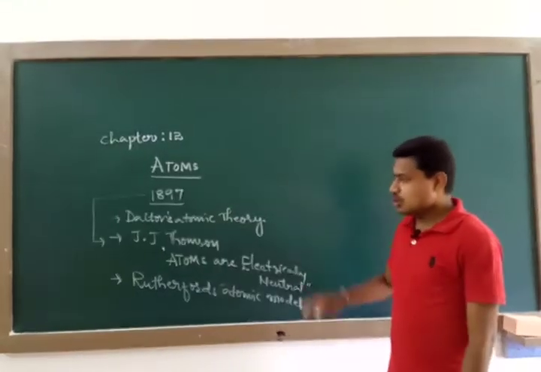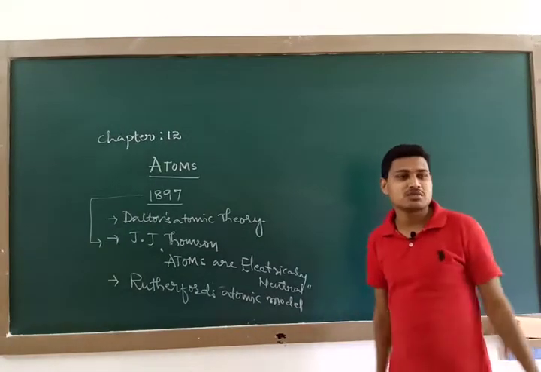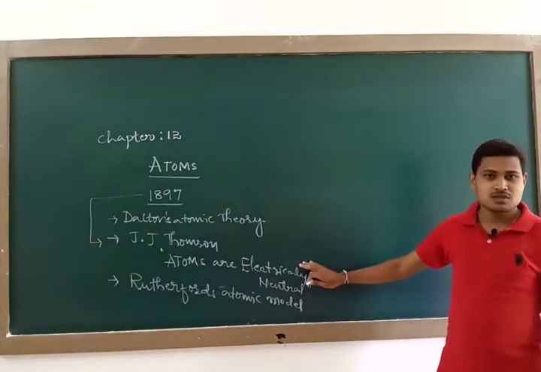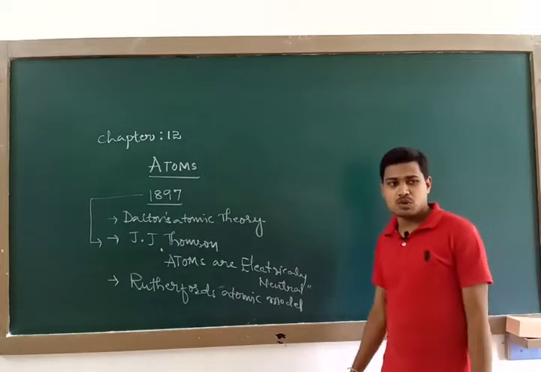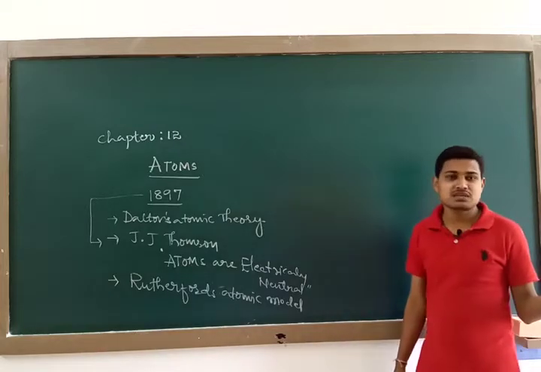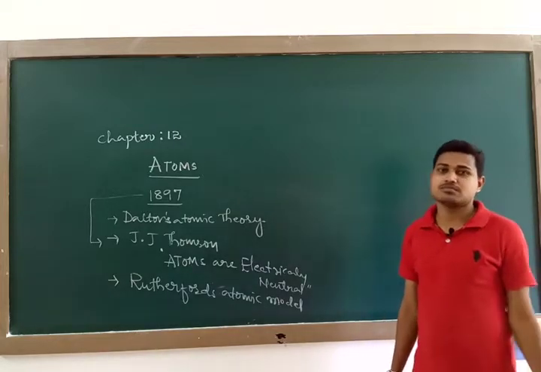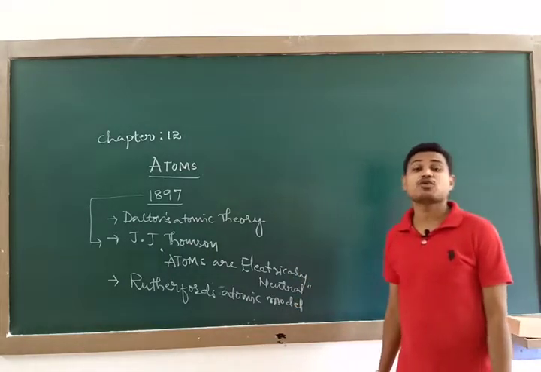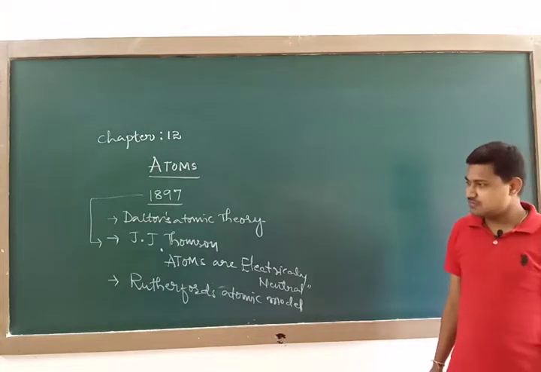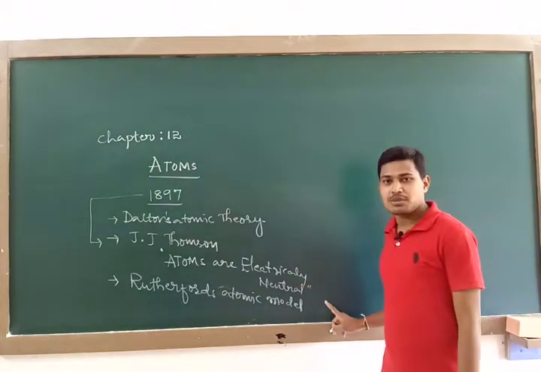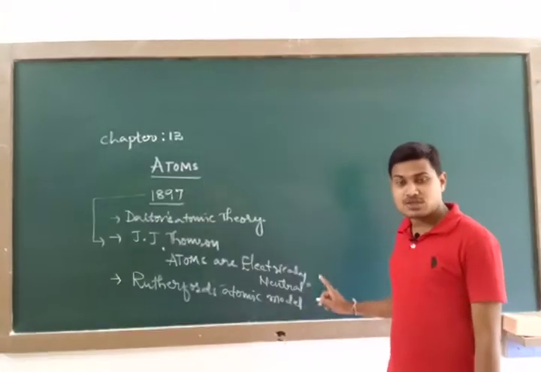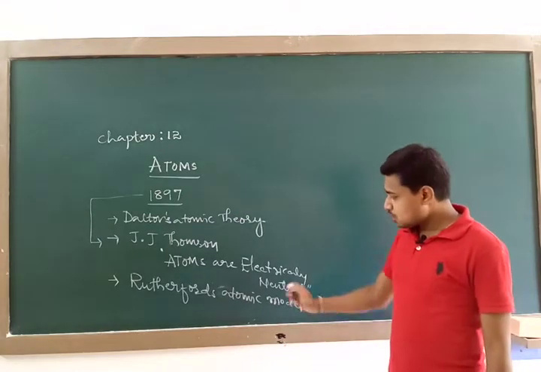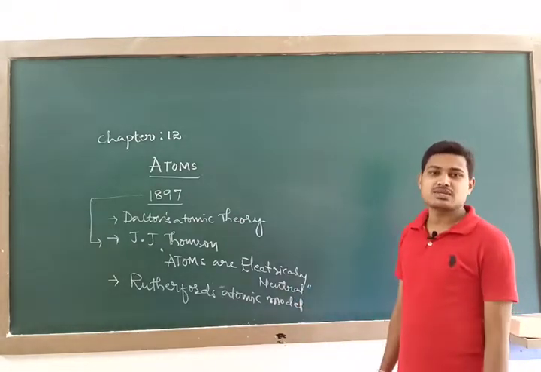And the atoms are existing in neutral condition. But J.J. Thomson's atomic model is not a finalized model because it failed. So what are the failures of J.J. Thomson's model? It is unable to explain some of the spectral lines of hydrogen atom, and it is unable to satisfy some of the experimental results of Rutherford's atomic model. Because of that reason, J.J. Thomson's atomic model is not a finalized model, it also has some limitations. Then Rutherford's atomic model came into existence.